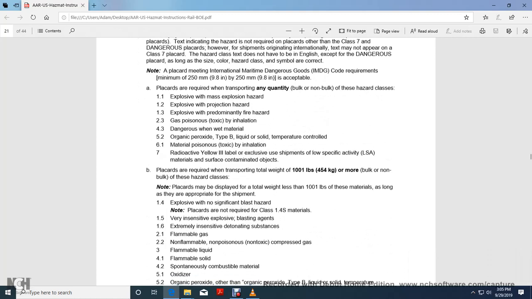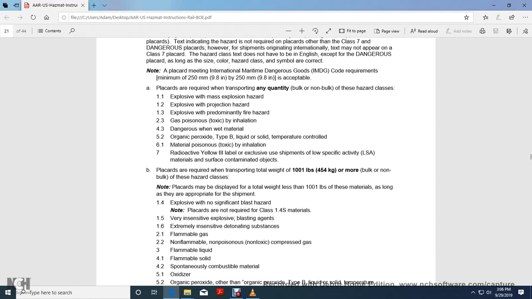acceptable. Alright, placards are required when transporting any quantity, bulk or non-bulk, of these hazard classes: 1.1 explosive with mass explosion hazards, 1.2 explosive projection hazards, 1.3 explosive predominantly fire hazards, 2.3 gas poisonous toxic by inhalation, 4.3 dangerous when wet material, 5.2 organic peroxide type B liquid or solid temperature controlled, 6.1 material poisonous toxic by inhalation, and 7 radioactive yellow III label or exclusive use shipments, low specific activity materials, surface contaminated objects.